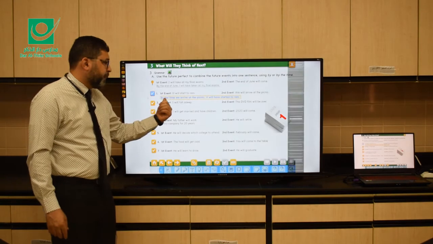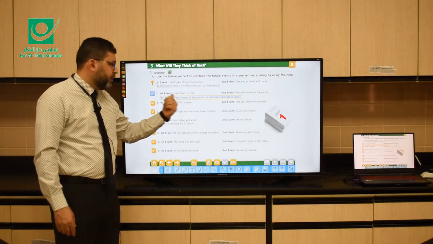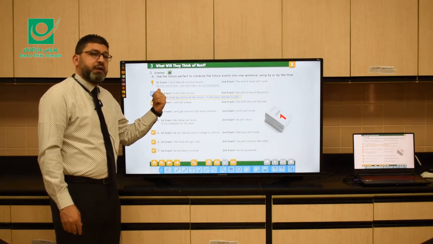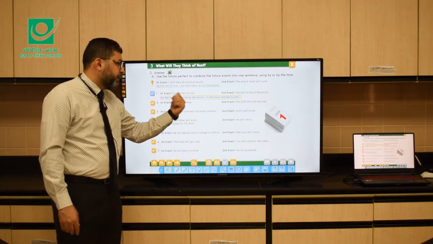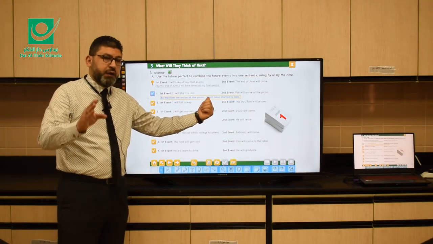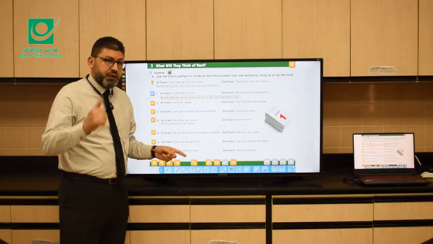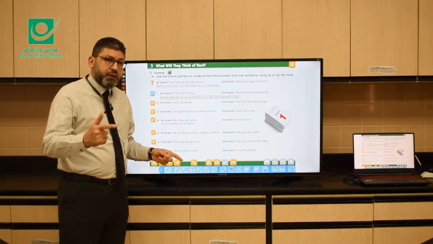By the time we arrive, why here present simple? Again, this is a time clause. Using the words by the time or even when, it should be followed by the present simple. Then we have the future form. Any future form like will, like going to, like here, will have started, which is the future perfect simple.